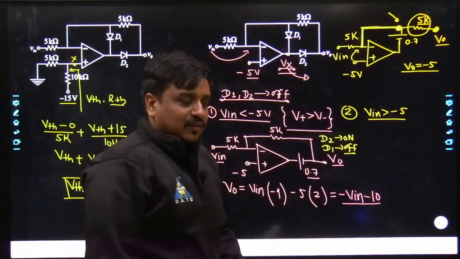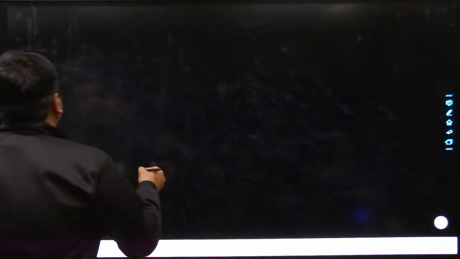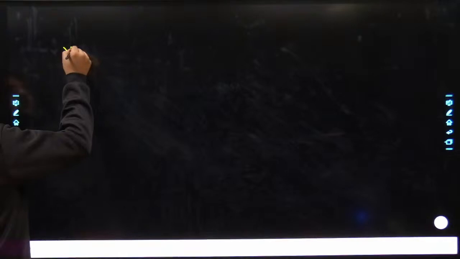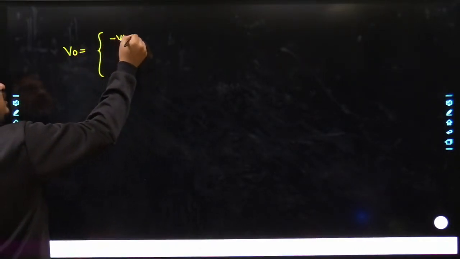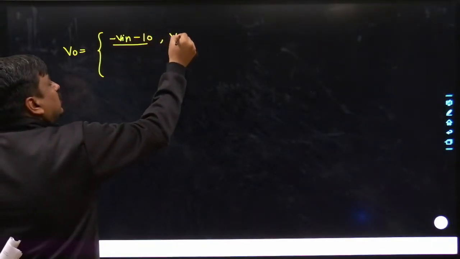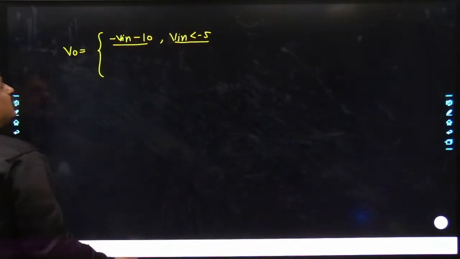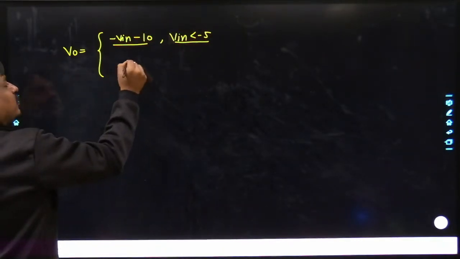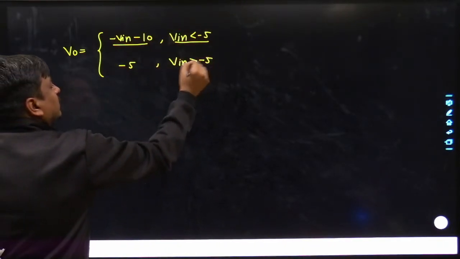So the governing equation is simply V0 equals minus V in minus 10, provided V in is lesser than minus 5. And similarly minus 5 when V in is greater than minus 5.